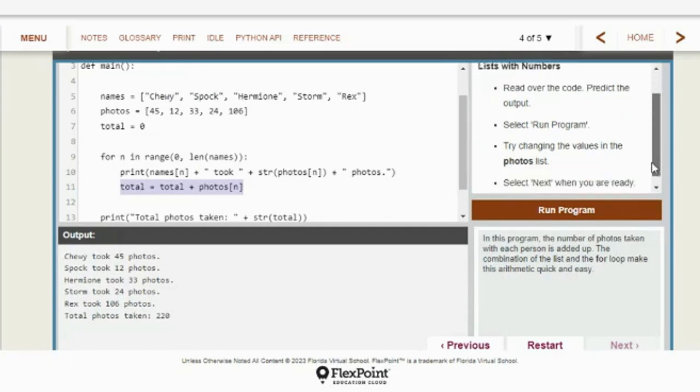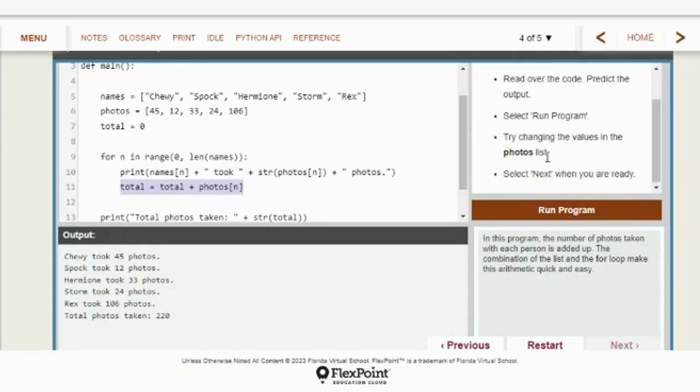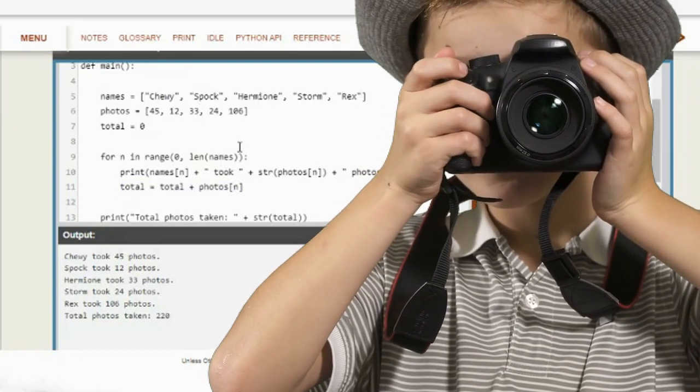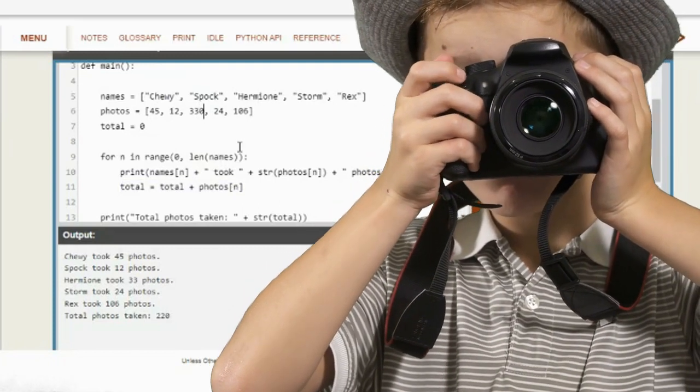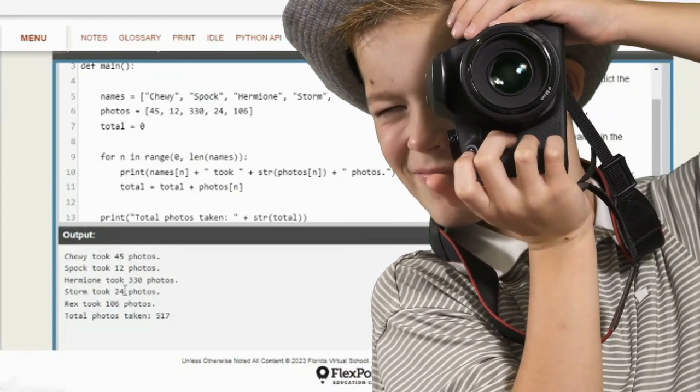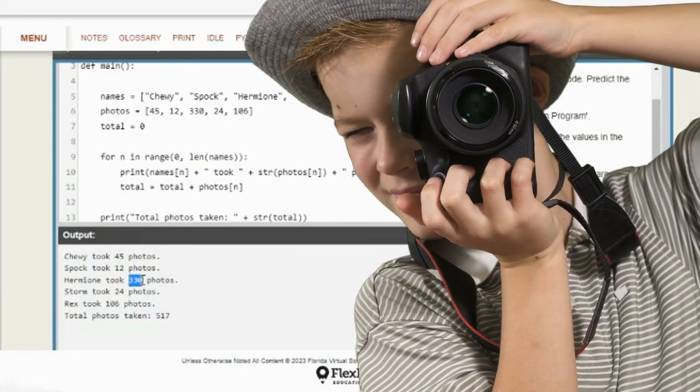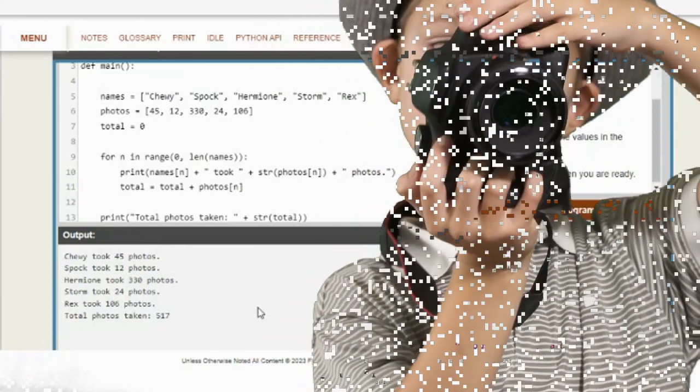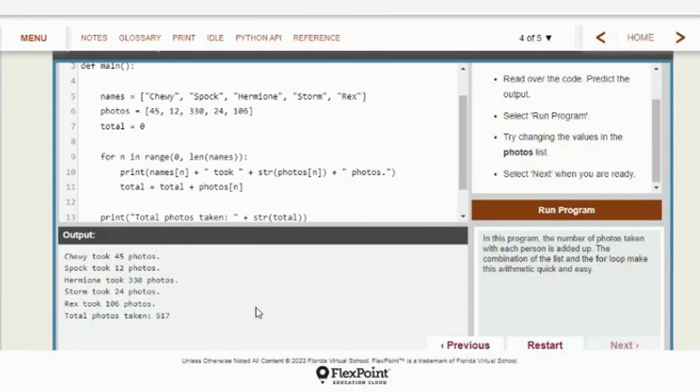Now it says try changing the values in the photos list. Okay. Let's say you really like Hermione, so you take 330 photos with Hermione. So when we run it again, 330 photos, and now it's a total of 517. Notice it added the 330 this time instead of the 33.